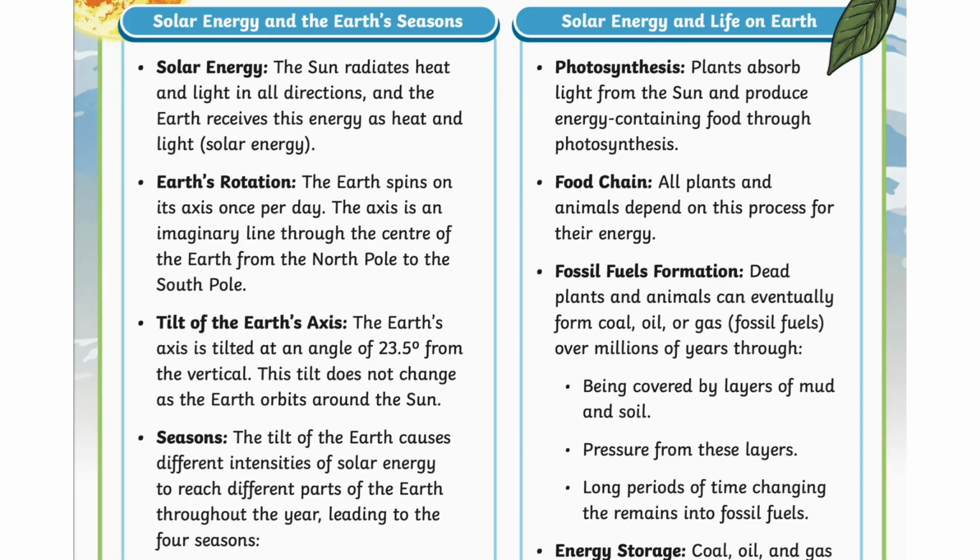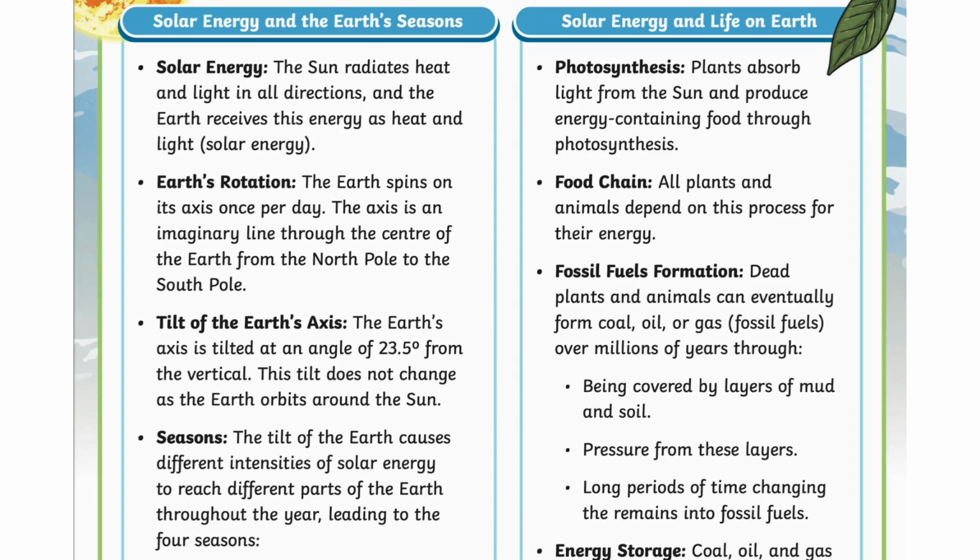Solar energy and life on Earth. Photosynthesis. Plants absorb light from the sun and produce energy-containing food through photosynthesis. Food chain. All plants and animals depend on this process for their energy. Fossil fuels formation.